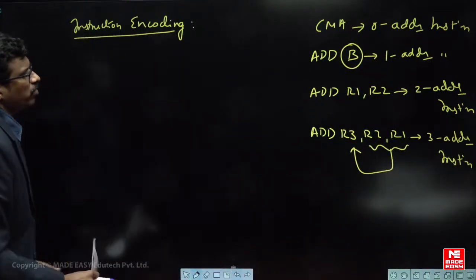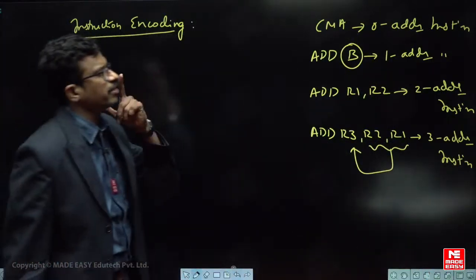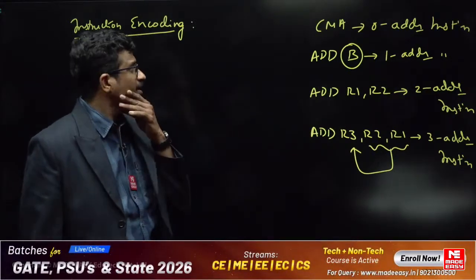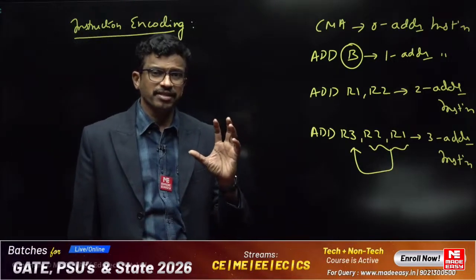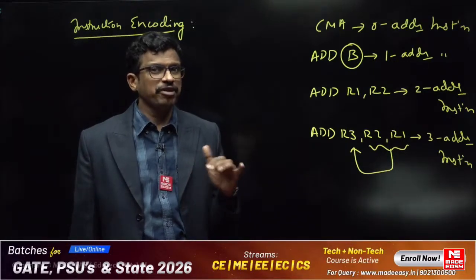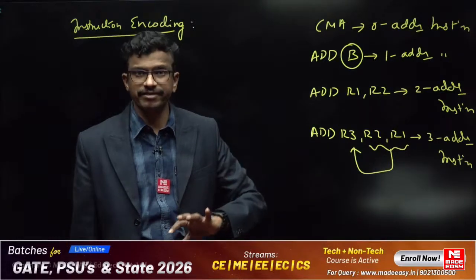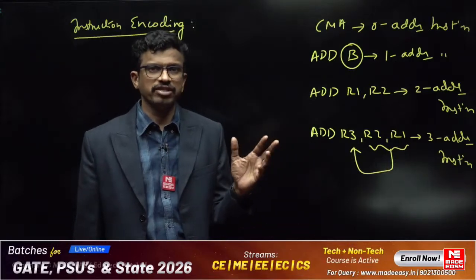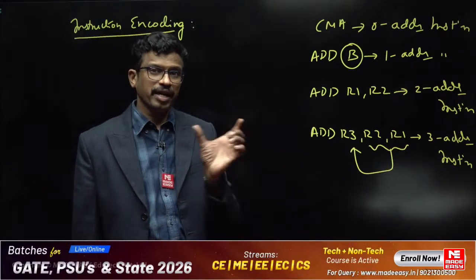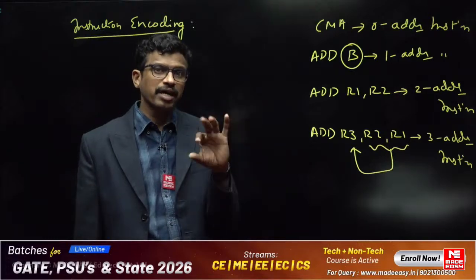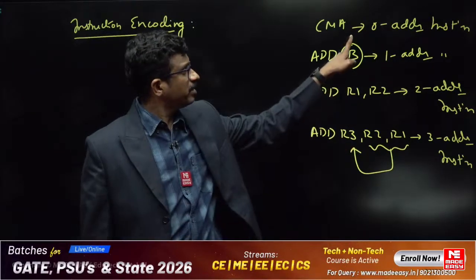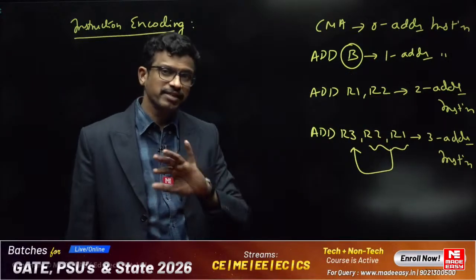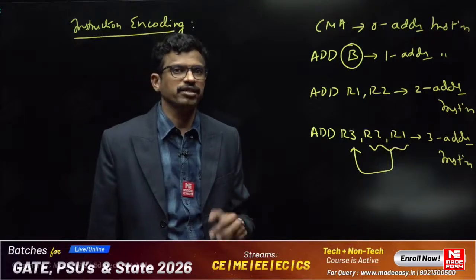Clear? Right. Now this is how we take the different orders of instruction: 0 address, 1 address, 2 address and 3 address. Now the point to note is that when the instruction is prepared for a CPU, it can be a fixed length instruction, or it can be a variable length instruction also. RISC follows fixed length instructions. For example, most of the instructions will be 3 address only, but the number of operands may differ depending on the type, like lower order ones. Instruction length is fixed, but that instruction may have either 1 address, or 2 address, or 3 address, whatever it is. That is called the expanding opcode technique. What is the meaning? Let us see now.